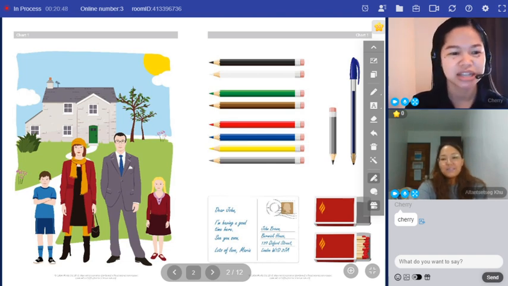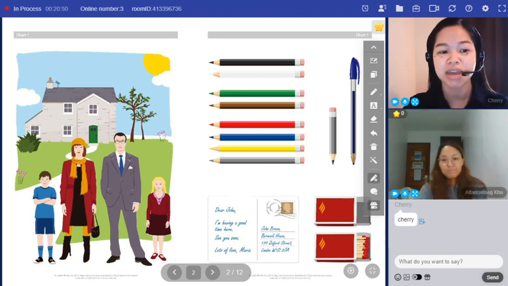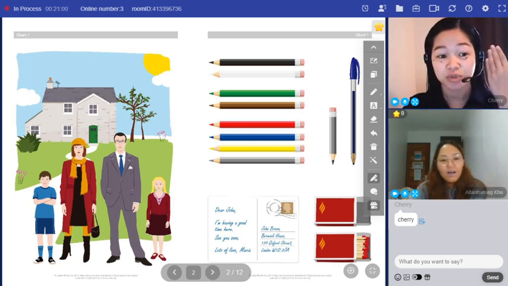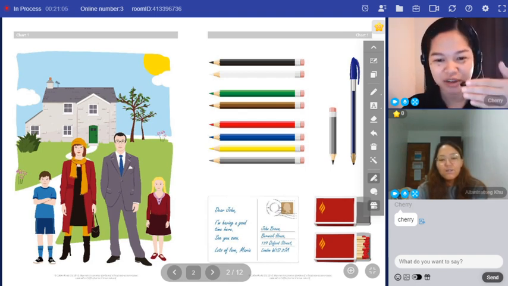Is Mrs. Brown's husband standing behind the house? No, Mrs. Brown's husband isn't standing behind the house. He's standing in front of the house.